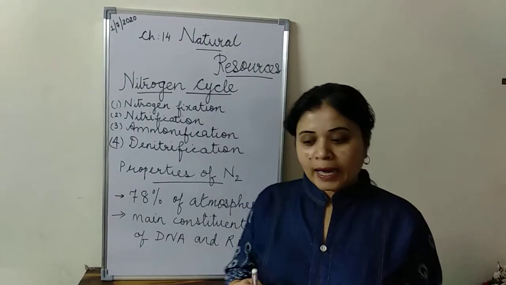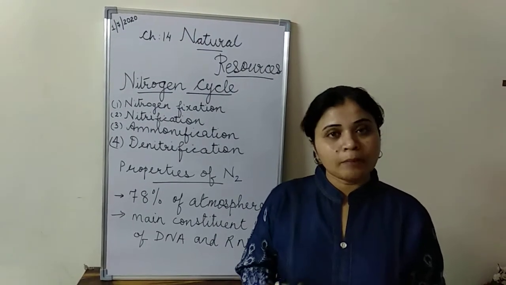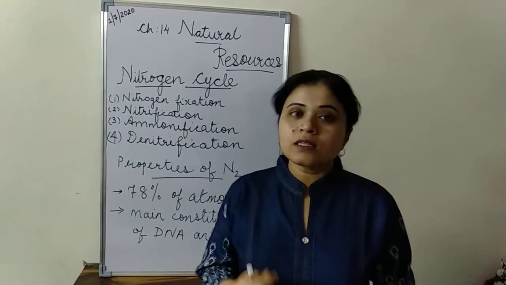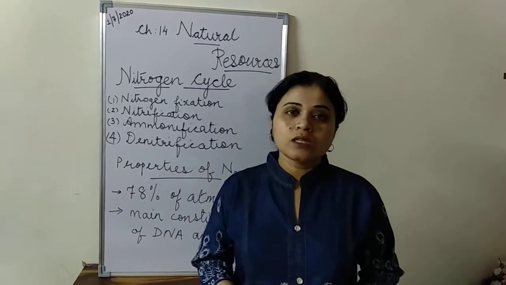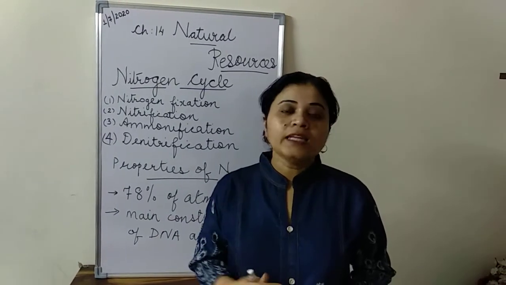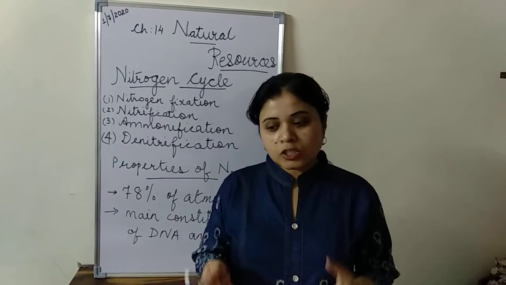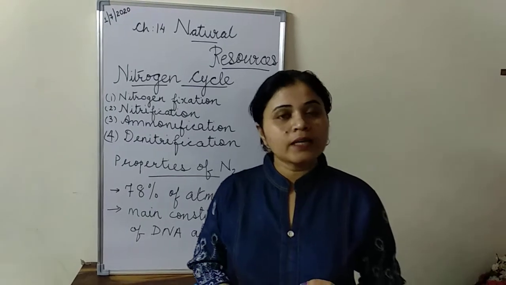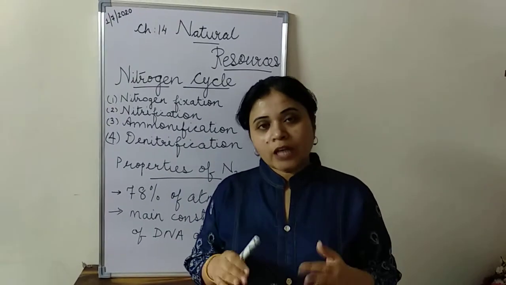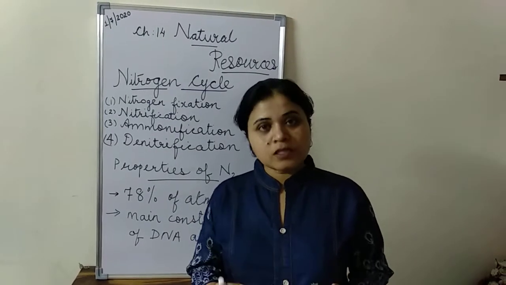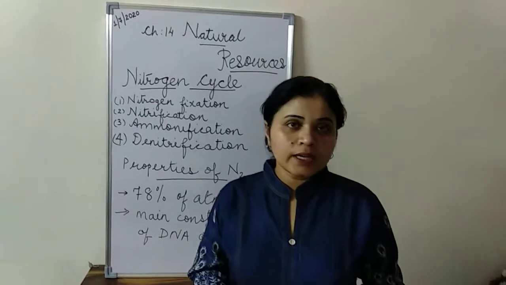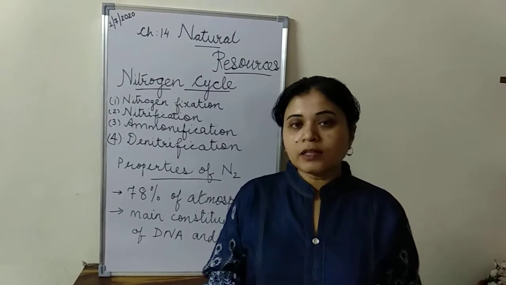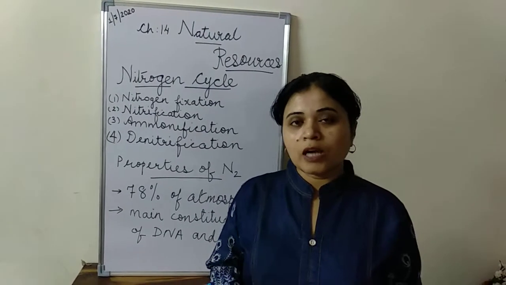So in this we have the next part of the lesson, that is biogeochemical cycles. Biogeochemical cycles include the various cycles in which the components of the ecosystem are continuously influencing and interacting with each other. In your chapter, you have to study the nitrogen cycle, water cycle, carbon cycle and oxygen cycle. Today, in this video, I am going to explain the first cycle, that is the nitrogen cycle. You have studied the nitrogen cycle in your previous classes also, so naturally it will be a recall of what you have learned, but in some more detail since you are now in senior classes.